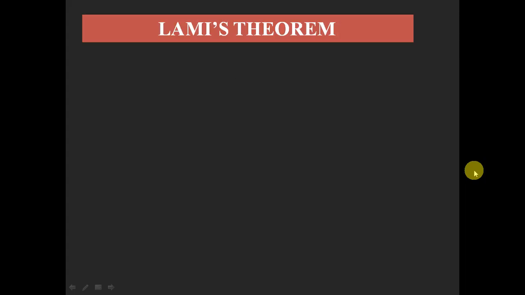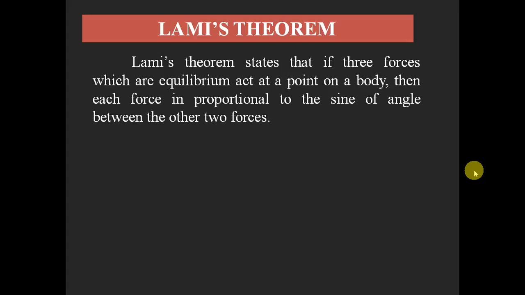Next we go for Lami's theorem. The statement of Lami's theorem and the formula we already know, and once again I want to remind you. Lami's theorem states that if three forces which are in equilibrium act at a point on a body, then each force is proportional to the sine of the angle between the other two forces. Here in Lami's theorem we consider three forces which act at a point on a body, and those should be in equilibrium condition. That means these three forces should keep the body in stable condition, and they will be acting at different angles.